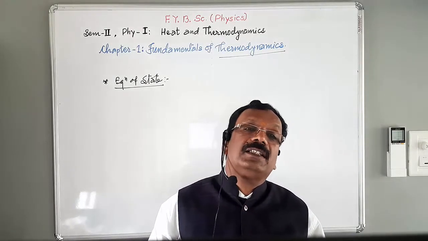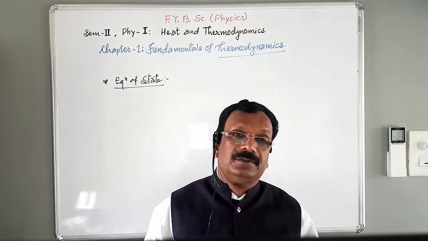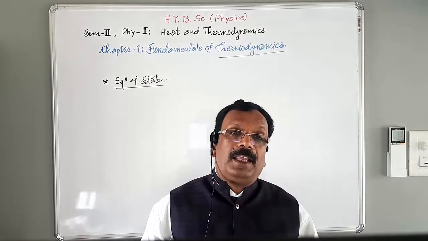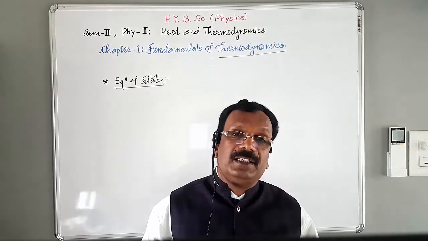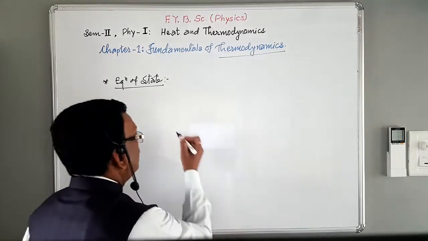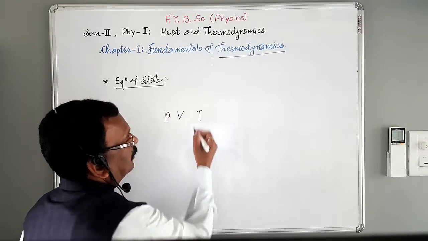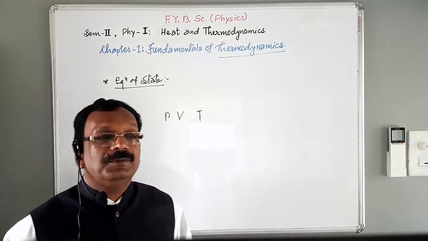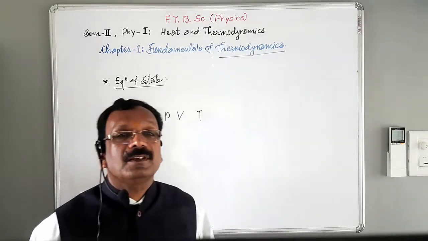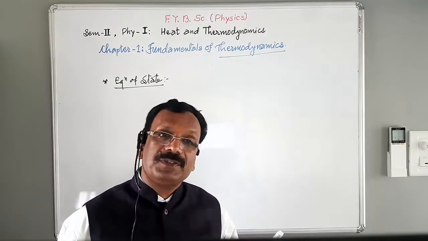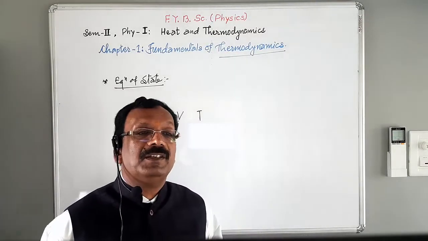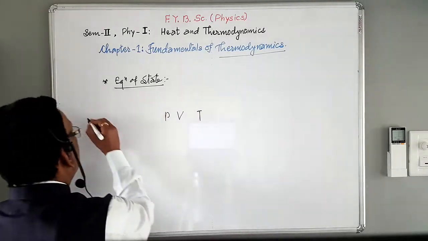Now here, equation of state. The question arises, what is equation of state?